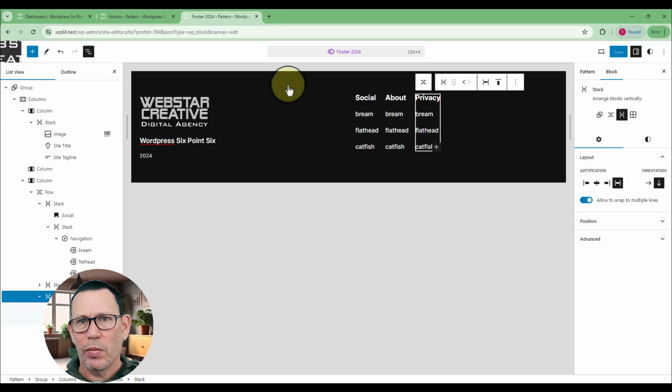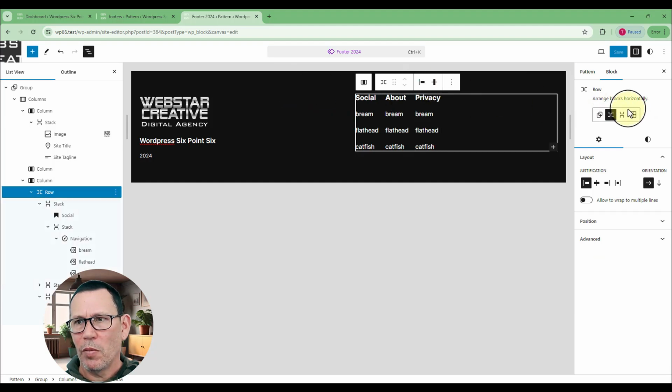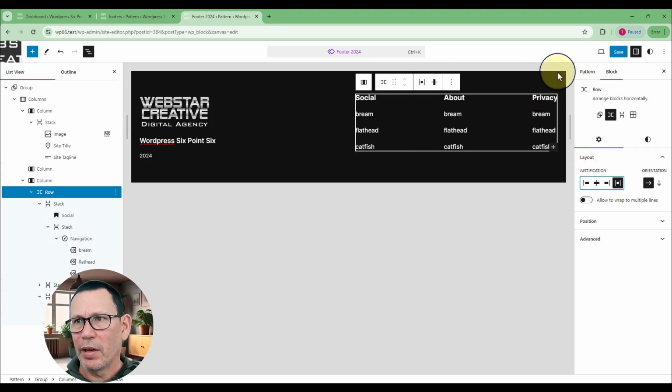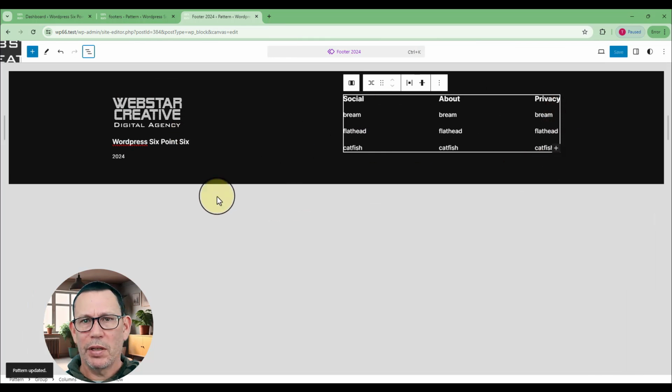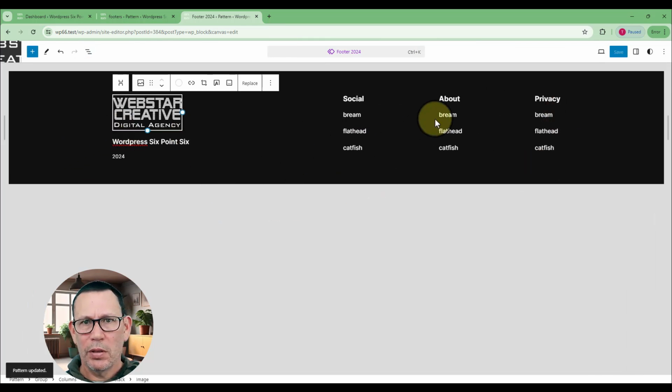Let's go up to my stack, and now I'm on my row. So in the row layout, I want to choose space between items. So it's like that. It's got that space in between. If I shut this menu and shut this down, you can see that's kind of the spacing I want there.